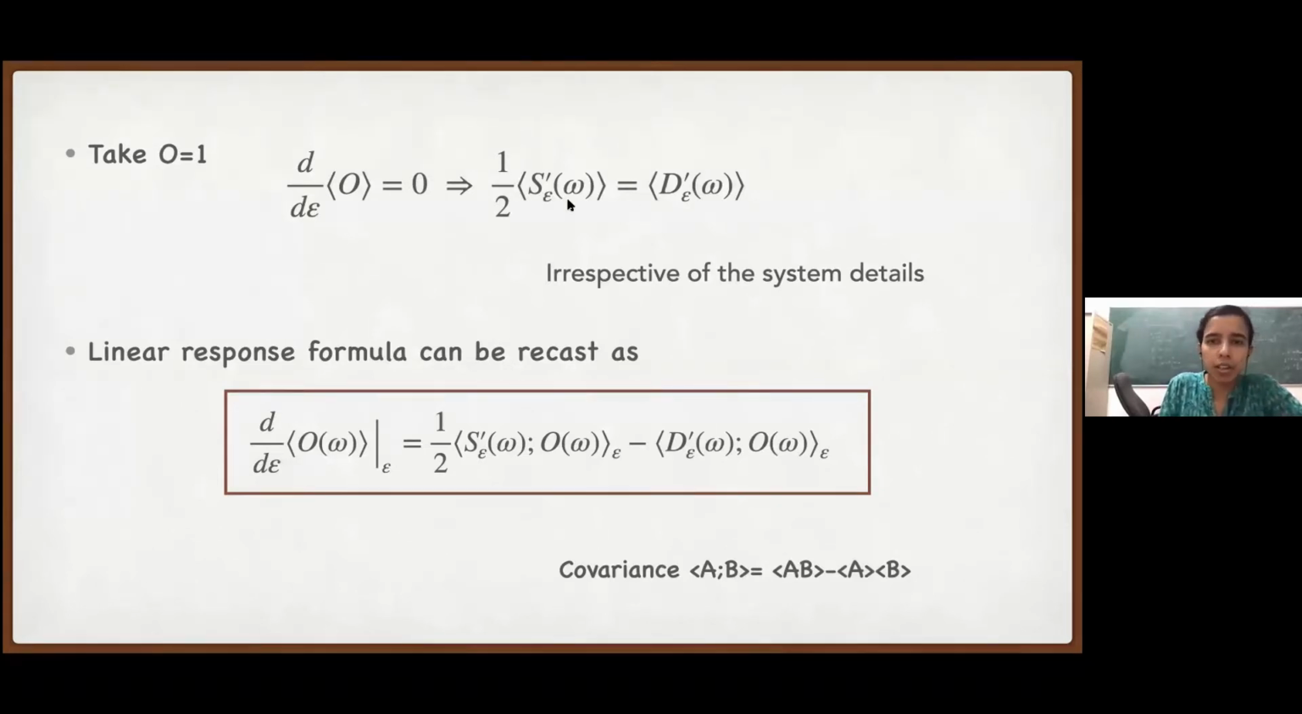Then using this relation, I add and subtract S prime average times O average and D prime average times O average, and I express it in terms of covariances. This semicolon in between denotes a covariance of two variables A and B, which is the AB correlation minus A average times B average. Most of you are probably familiar with this. So this is the final formula we will use throughout today and tomorrow and the day after. This is our generalized Kubo formula for non-equilibrium systems.